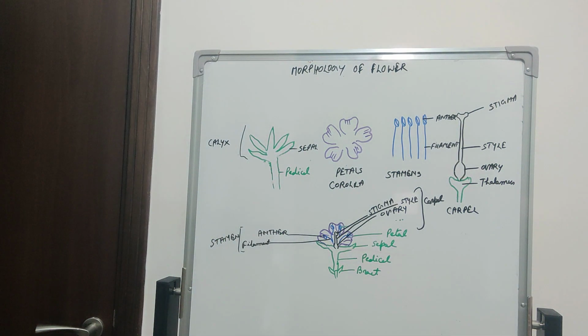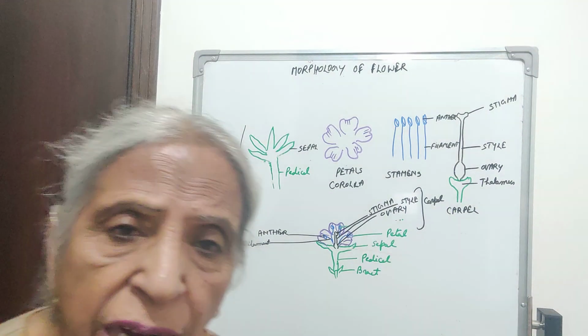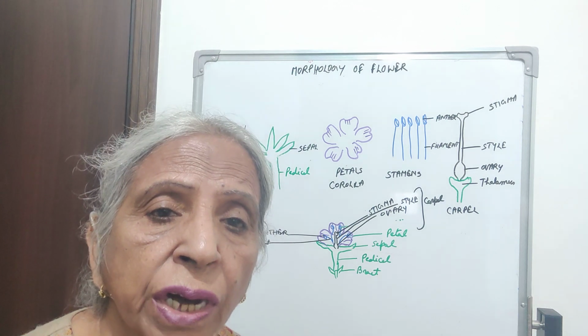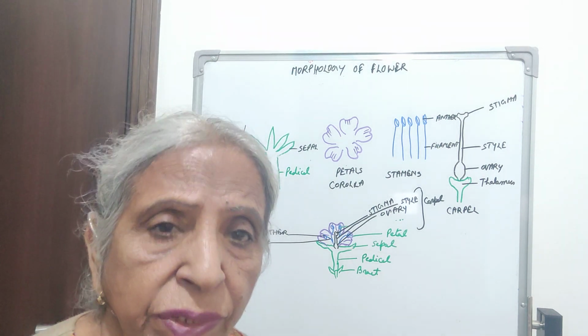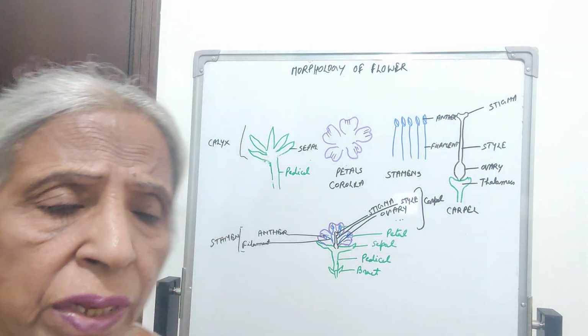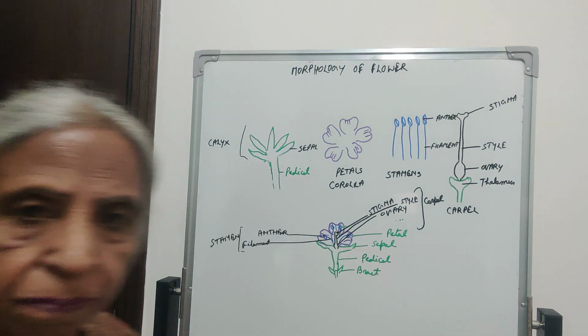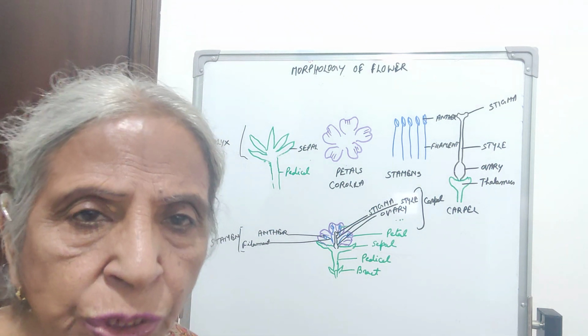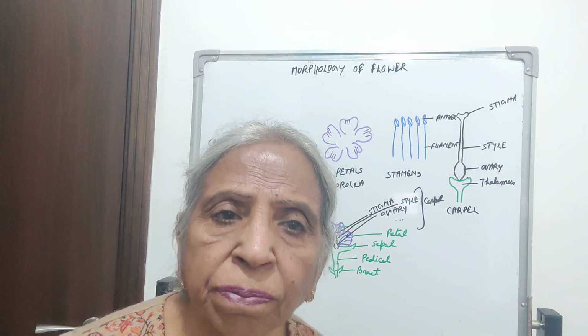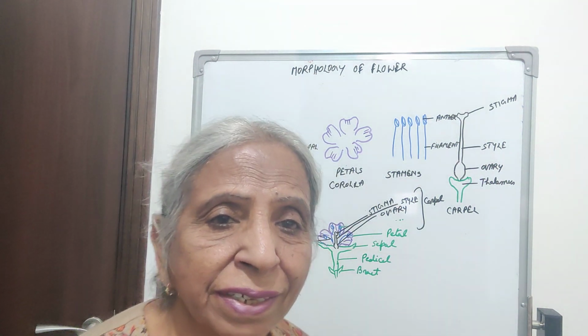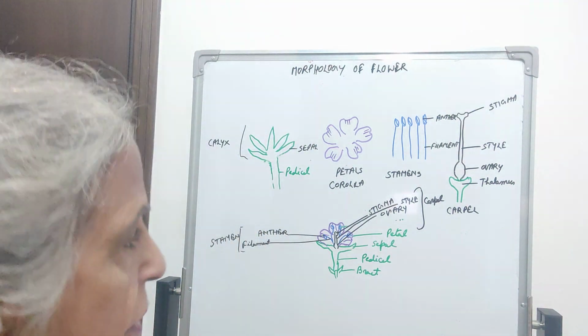Then we come to the symmetry of the flower. Flowers have three types of symmetry: radial, zygomorphic and irregular. In radial symmetry, the flowers can be cut into two equal halves through any plane, just like a circle, just like a ball. Such flowers are called actinomorphic, as in case of turnip, radish, brassica. In this case, actinomorphic flowers are present.